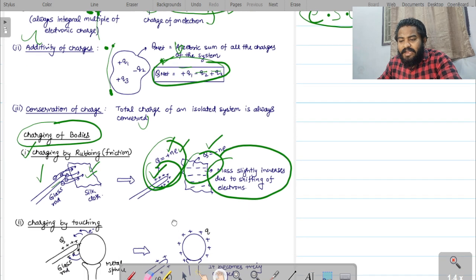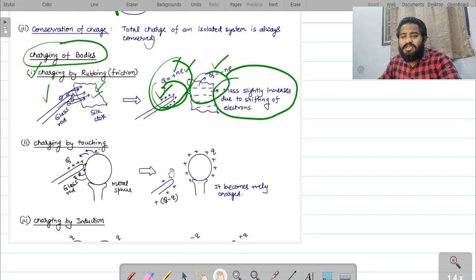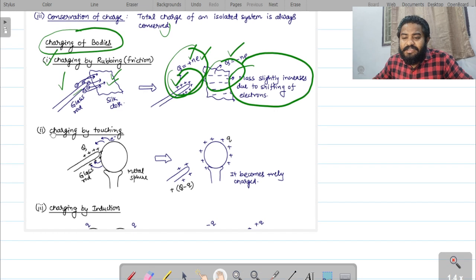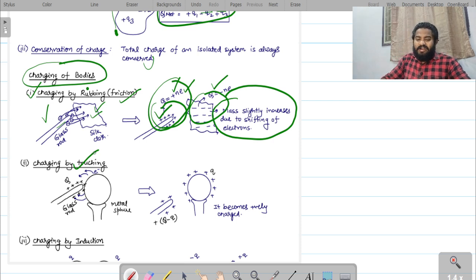Coming to the next method for charging an object, charging by friction is complete now, right? Charging by touching the body, we can call it conduction. The first method is friction and the second method is conduction, right? Charging by touching, or we can call it conduction.